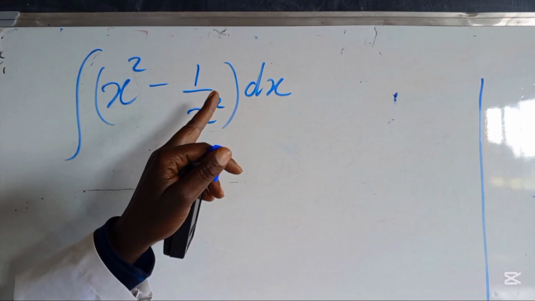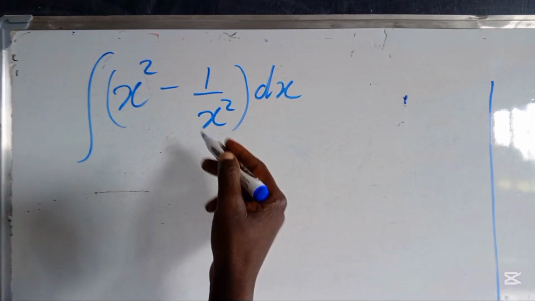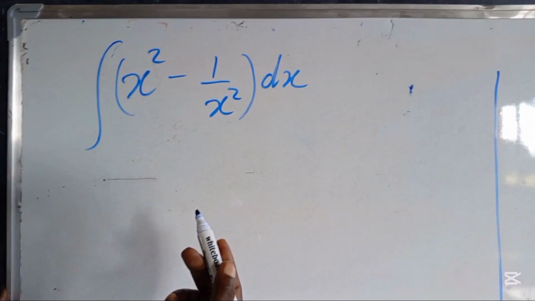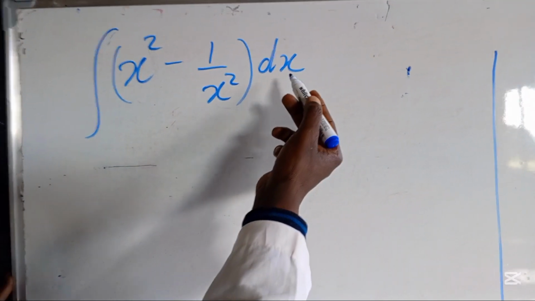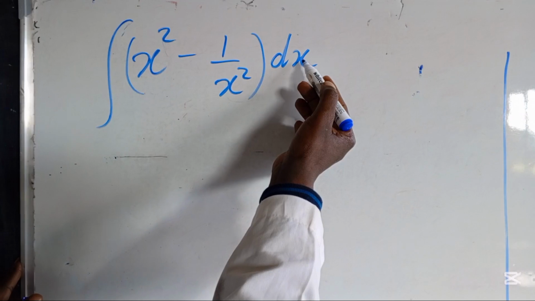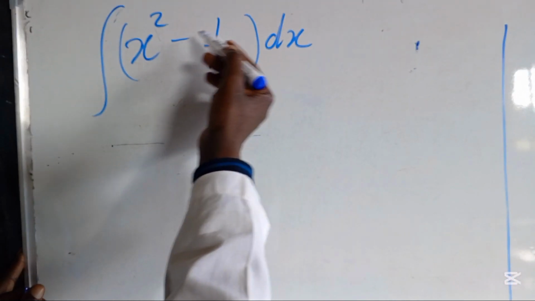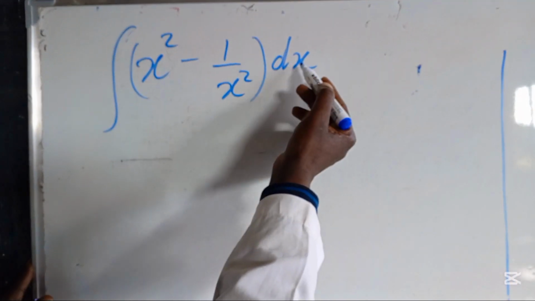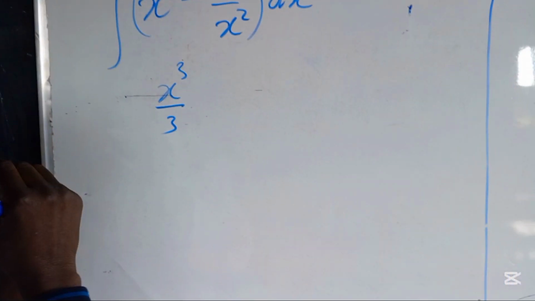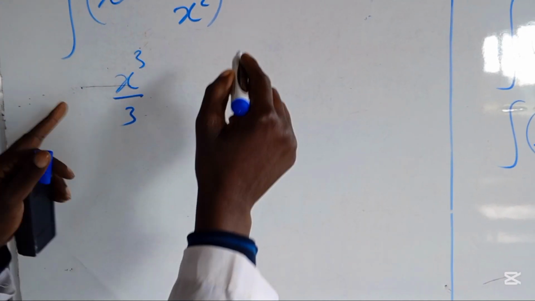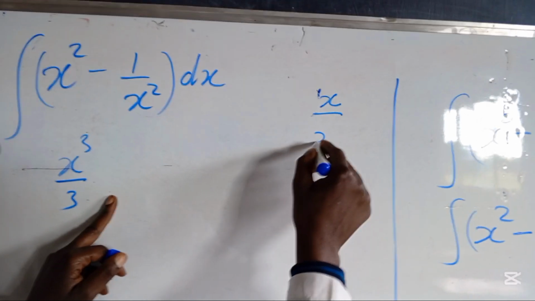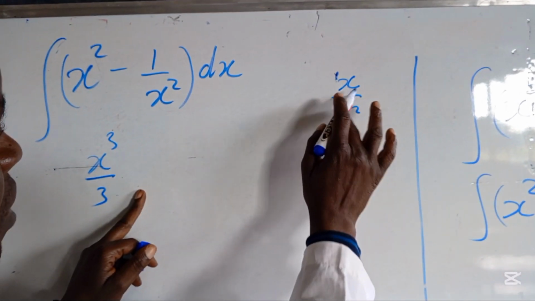The best we can do is to just keep multiplying. But before you multiply, what you should understand is this. When you are multiplying, like this one goes that side, it's like we are dividing. With this times that, it will be x to the power 3 over 3. Remember? I want us to understand very well. It is just like I've got x over x to the power 2.